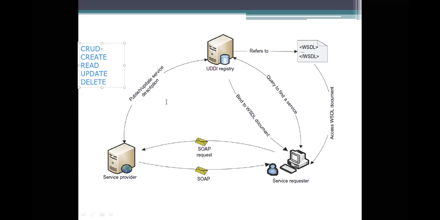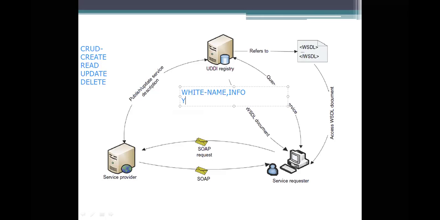So what are the registries here? If you go for the registries, there are three types or three categories of registries. The first one is the white pages. It is a set of pages. The white pages just contain the name. You can specify any entity also, name comma general information of an entity. So that is the first one.